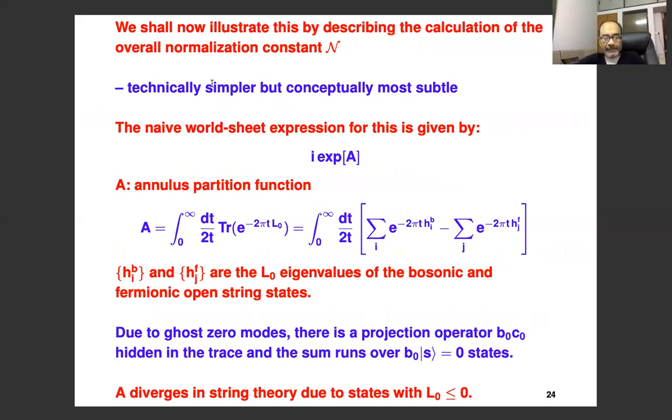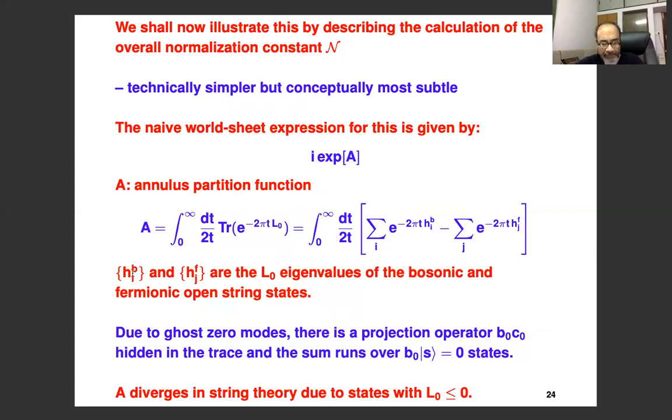So this I have already said, the calculation of n is technically simpler, but conceptually more subtle. The naive Walsh expression for this I have already written down. It's I times the exponential of the annulus amplitude. And here I have written the annulus in general, for a general string theory, not necessarily for this 2-dimensional string theory. It's given by this integral of trace e to the minus 2 pi t L naught, where t is a modular parameter. That's given by the sum over all the bosonic states minus all the fermionic states.